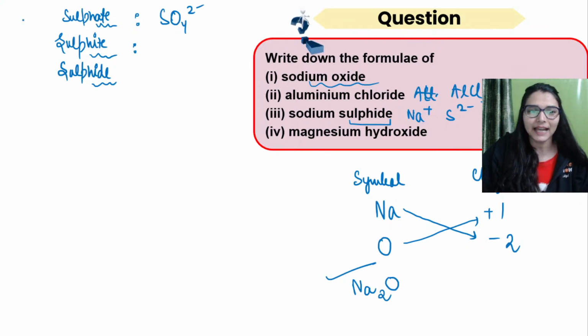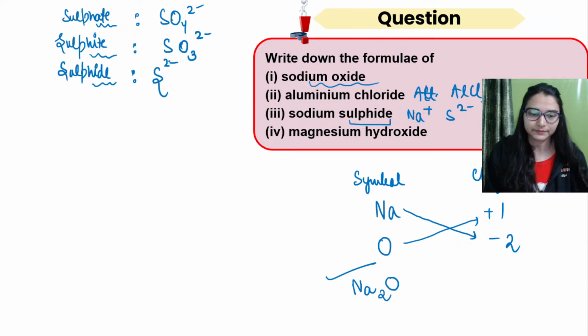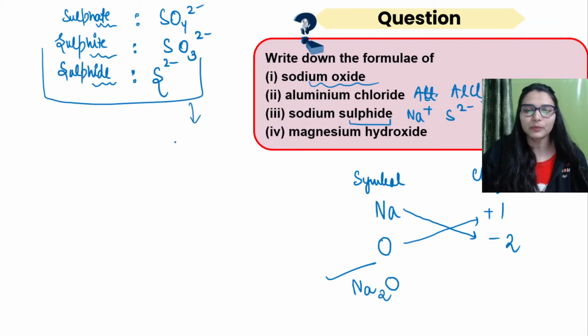This is a trick that you can follow. Sulfate will always have 1 oxygen extra, and in ite 1 oxygen will decrease: SO3 2 negative. And when the suffix is ide, then a lone non-metal is there. There is no oxygen in the ide form. Sulfide is sulfur having 2 negative. Remove all the oxygens. Similarly, in the comment section, tell me about nitrate, nitrite and nitride.